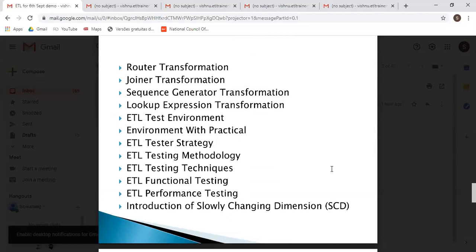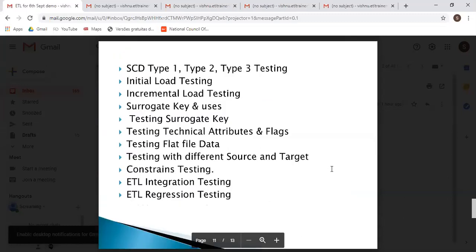ETL testing methodology, ETL testing technique, ETL functional testing, ETL performance testing, introduction of the slowly changing dimension, and then again here we will see what is SCD type 1, type 2 and type 3, because this is a very important question. Out of 10 places, definitely they are going to ask from 8 to 9 places that what is SCD.